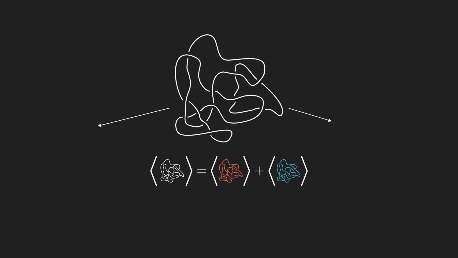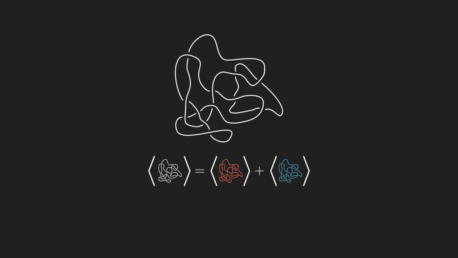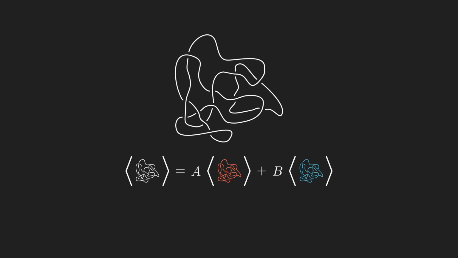To get a more useful invariant, we can add more flexibility into the definition, like so. Instead of simply adding the two brackets together, we'll first multiply each by a different fixed number and then add. This is called a skein relation.